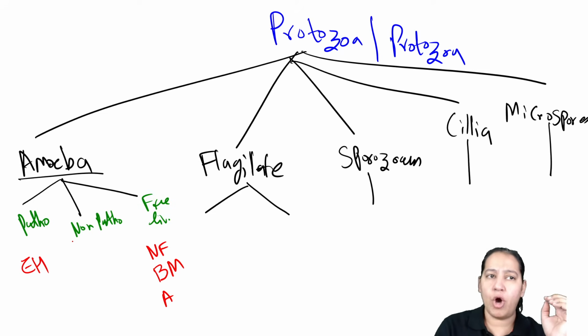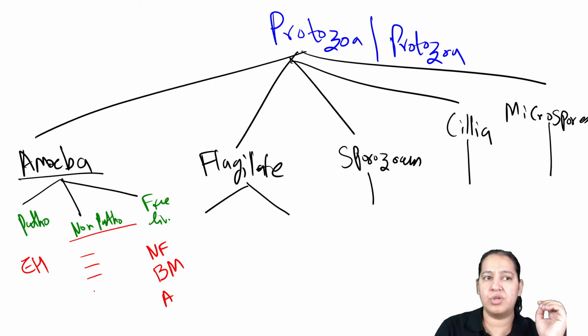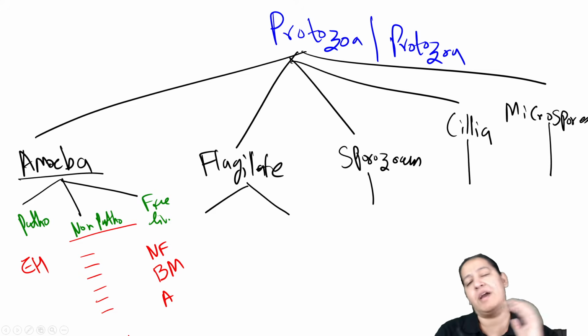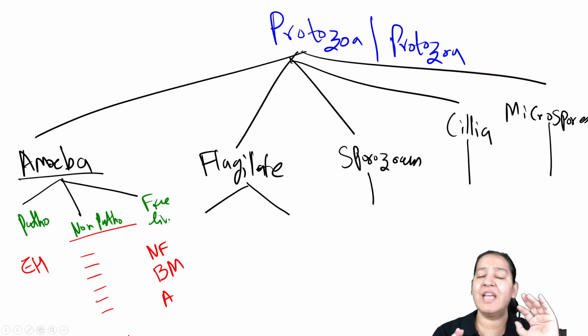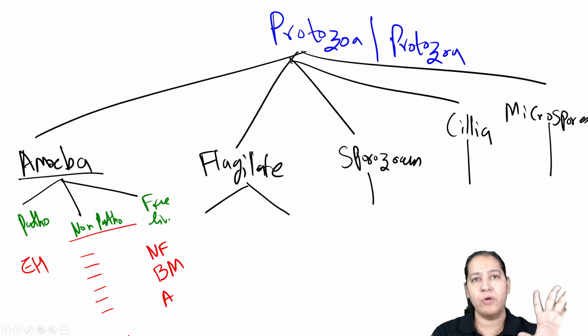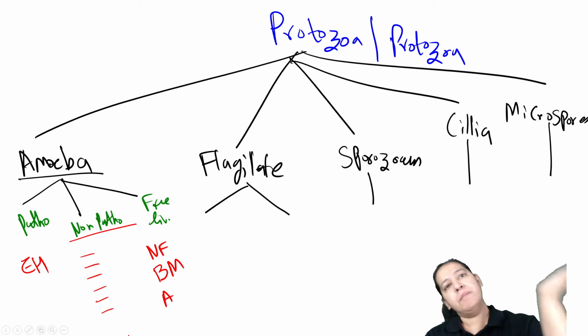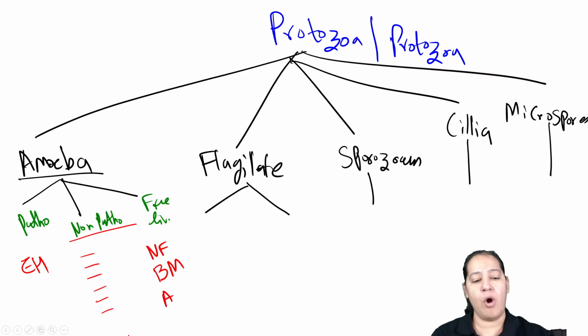Apart from it, in non-pathogenic there are 6 names, but you learn those names by yourself. These remain in human beings as commensals and do not cause any disease. Have you got it? So that is about amoeba. Let me move on to flagellates now.